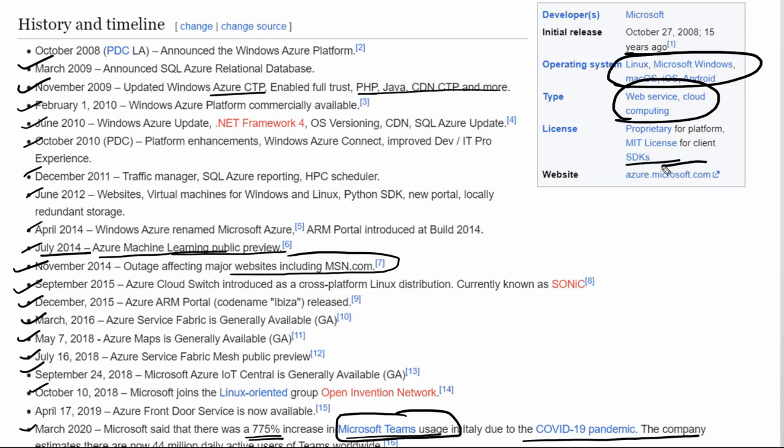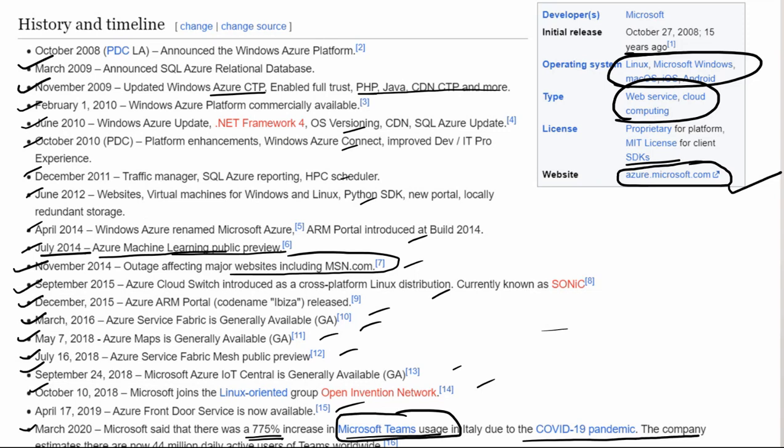Okay, so if you want to learn more about Azure, you will find this website called azure.microsoft.com. Okay, so this shows the history and the timeline of how Microsoft Azure came into the picture. Those are the history of the whole Microsoft Azure cloud platform, how it came from here to here. You can see multiple services have been added over the years to make it a more reliable cloud computing platform.